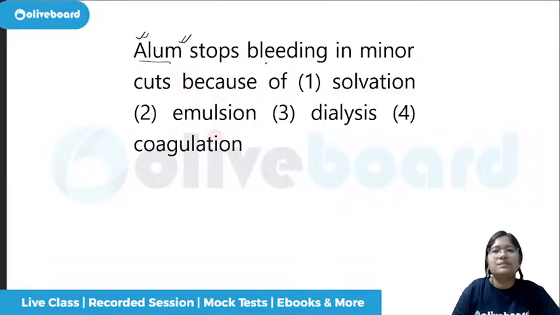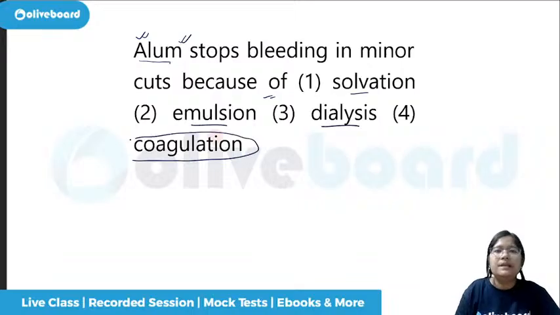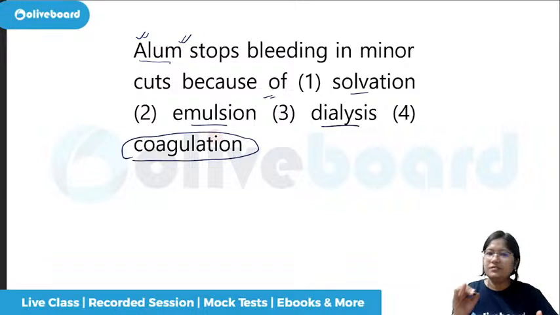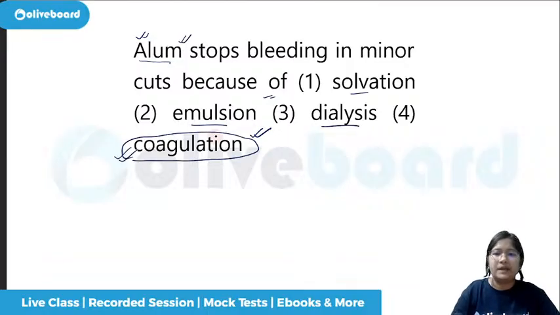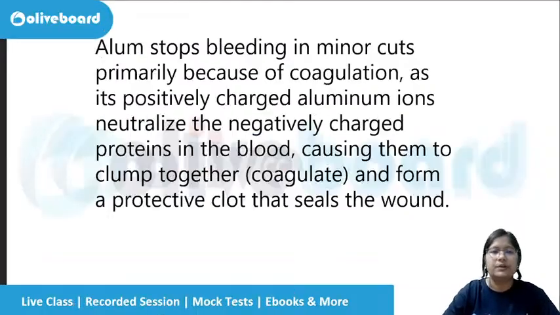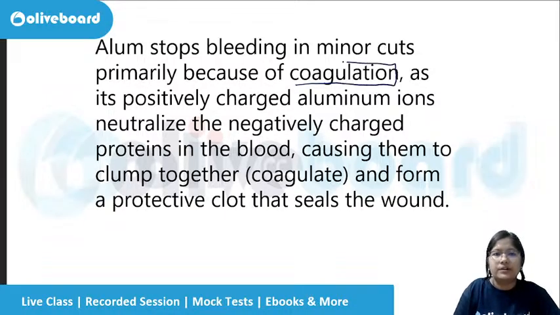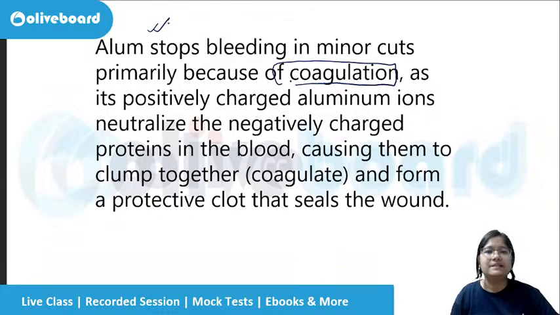So alum stops bleeding in minor cuts because of, why? Solvation, emulsion, dialysis or coagulation. Bleeding stopping itself means, forget about alum, it will mean coagulation. So even if you are not sure about the answer, the clotting of the bleeding itself means blood coagulation. So the answer will be coagulation. Now this will stop because of what? Because of the coagulation, because positively charged aluminium ions are there.